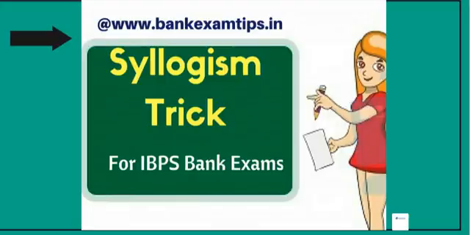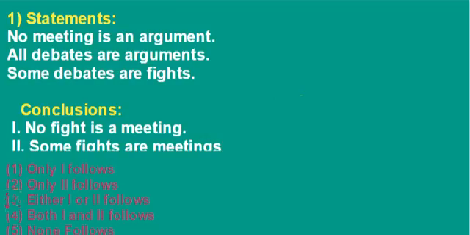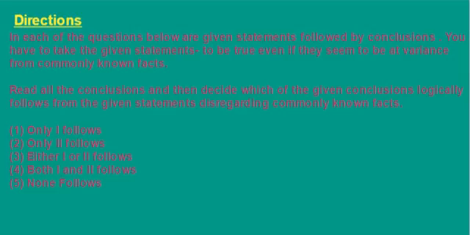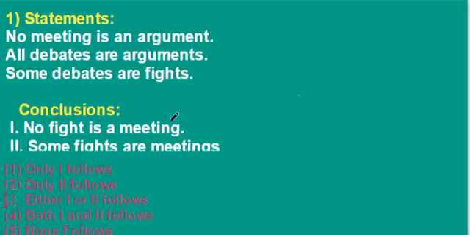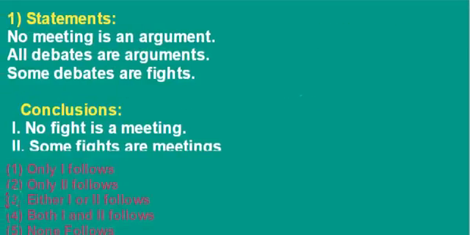Syllogism is a form of reasoning in which some statements are given and some conclusions are given. Analyze the given statements with the Venn diagram and draw the correct conclusion, which is correct or which is not. From that, choose the right answer from the given answers. Please read these directions before going to solve the problems. Let us solve this example problem.